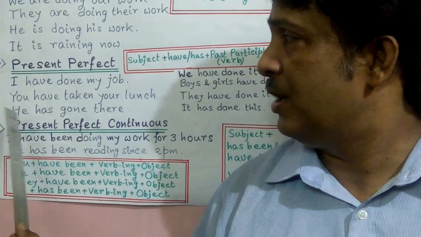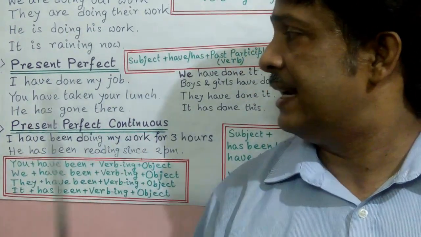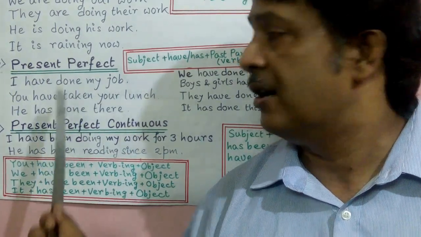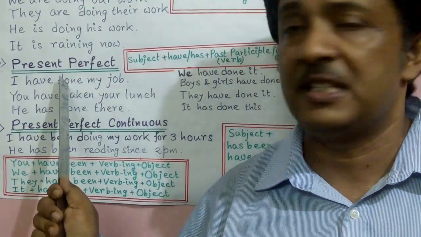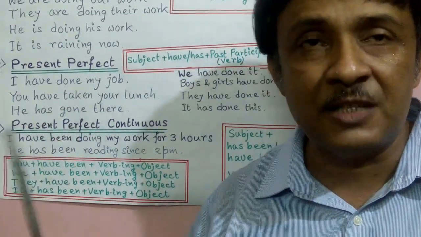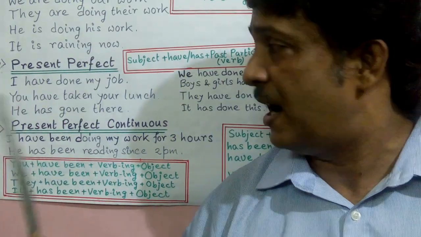That is, I, you, he, all are subjects, have or has is added, and done, taken, gone are all the past participle forms of the verb. Done is the past participle form of the verb do, taken is the past participle form of the verb take, gone is the past participle form of the verb go.